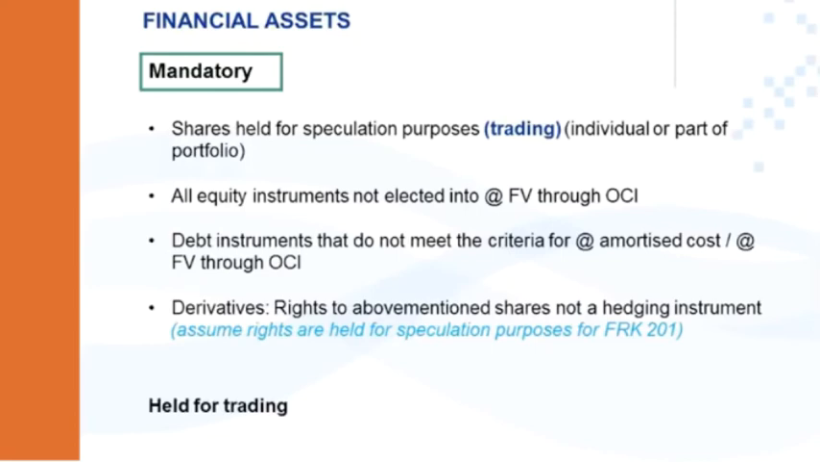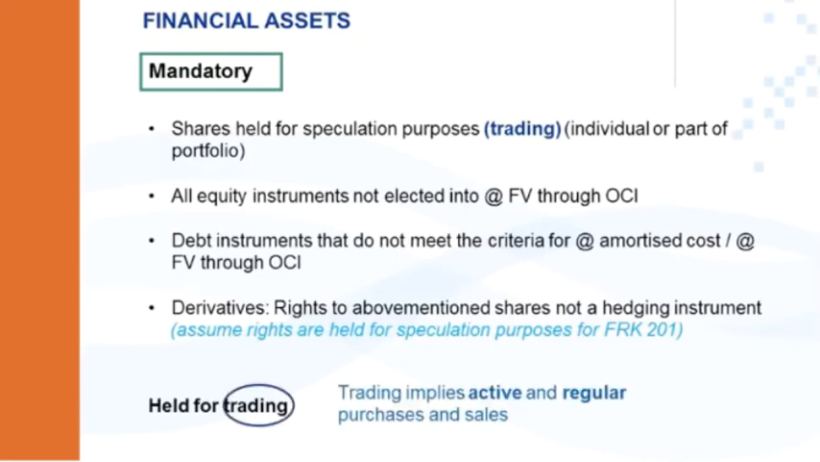What is meant by held for trading? Trading means there's active and regular purchases and sales. So you have an investment in shares and there's active selling and buying. Then that instrument must be mandatory fair value through profit or loss. The next one is your equity instruments that you didn't elect into at fair value through OCI, the previous category. Then you have it in at fair value through profit or loss.